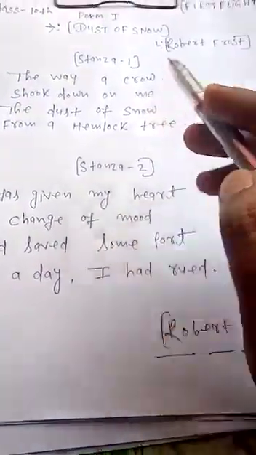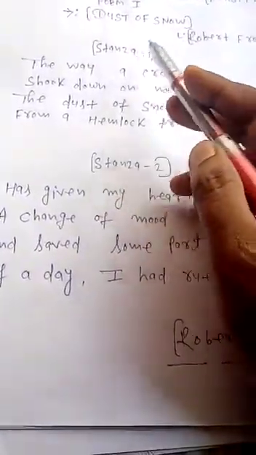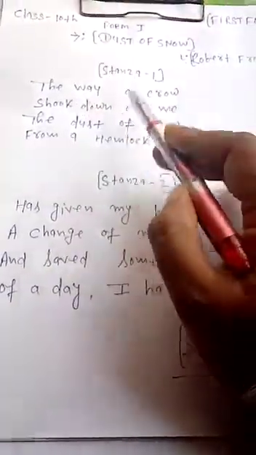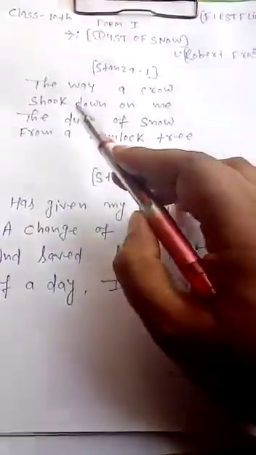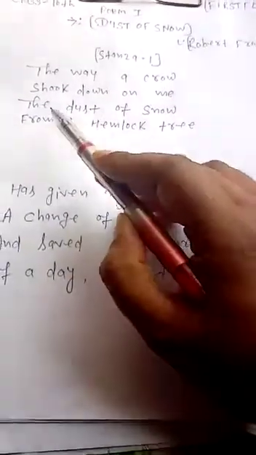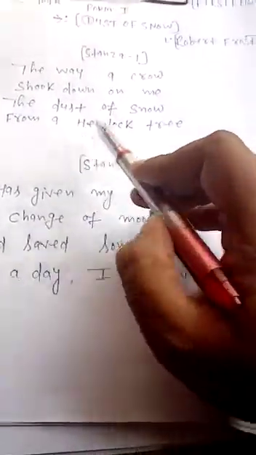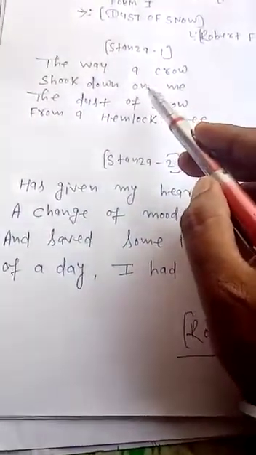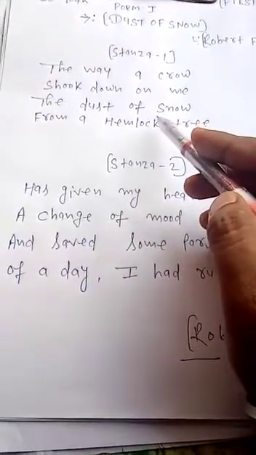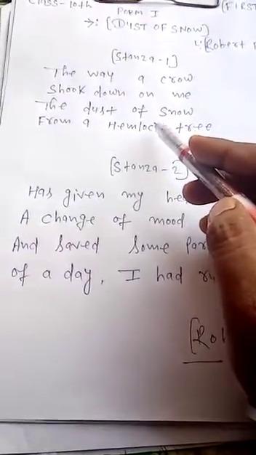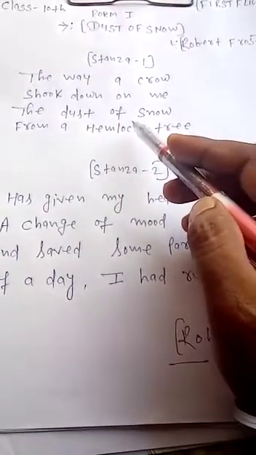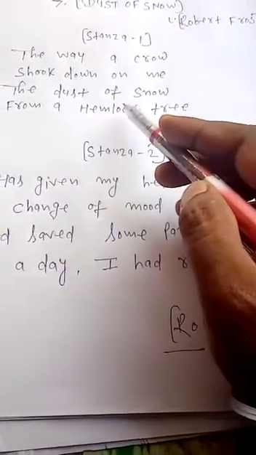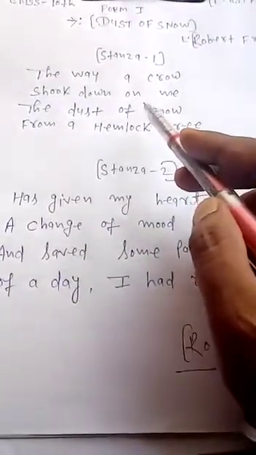So, dear students, now come to the first stanza. In the first stanza, the poet Robert Frost says that the way a crow shook down on me the dust of snow from a hemlock tree. So, dear students, the poet says that once upon a time I was sitting under a hemlock tree and I was very sad. The poet was very sad due to some personal issue.